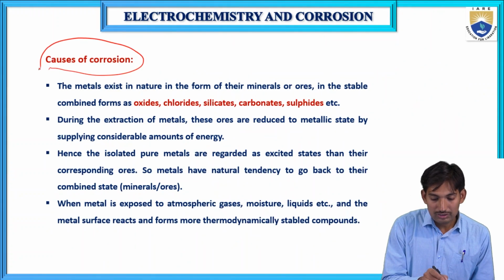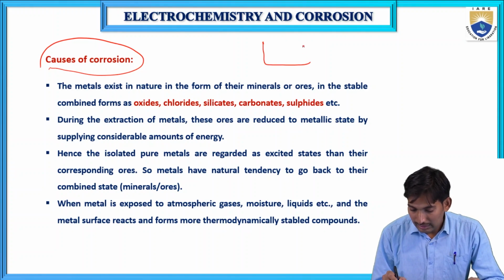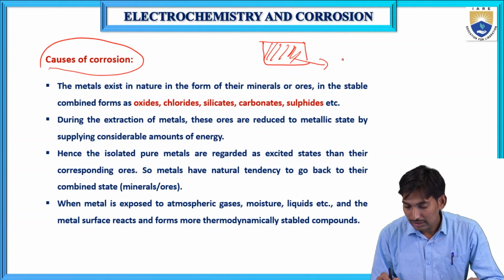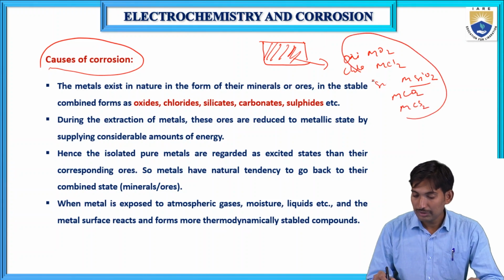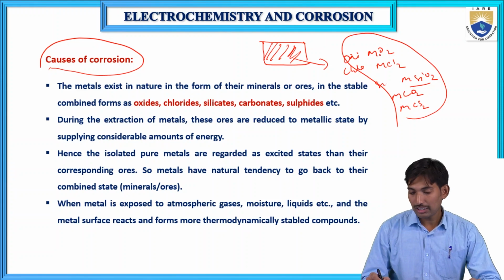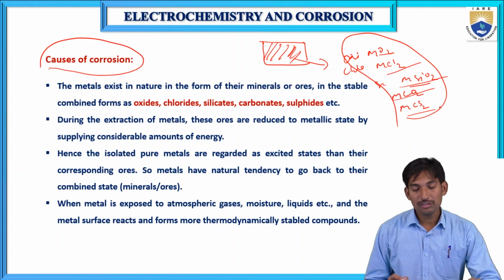What are the causes of corrosion? Why does corrosion occur? We'll see. This is the earth crust. In the earth crust, all the metals exist as metal oxides, metal chlorides, metal silicates, metal carbonates and metal sulfides.